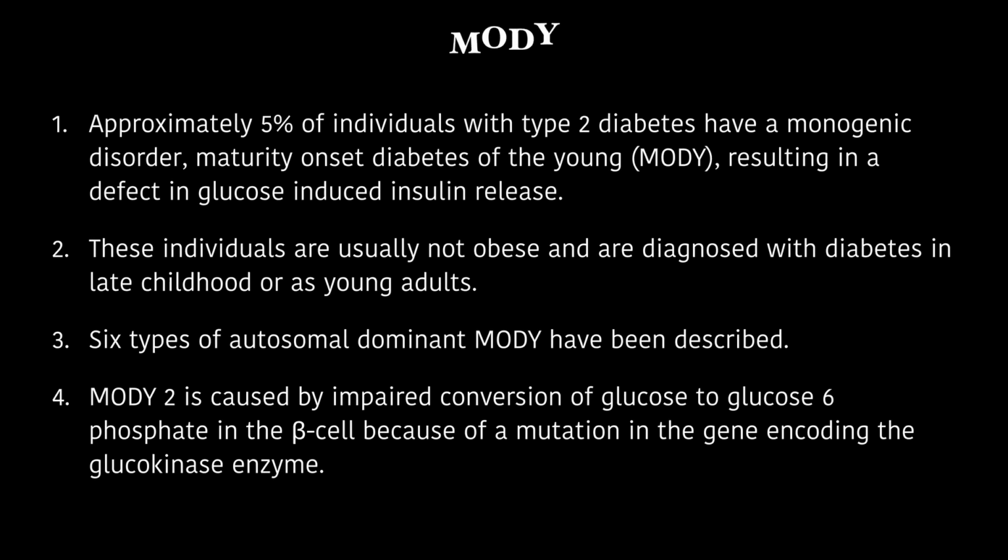Approximately 5% of individuals with type 2 diabetes have a monogenic disorder, maturity-onset diabetes of the young, resulting in a defect in glucose-induced insulin release. These individuals are usually not obese and are diagnosed with diabetes in late childhood or as young adults. 6 types of autosomal dominant MODY have been described.